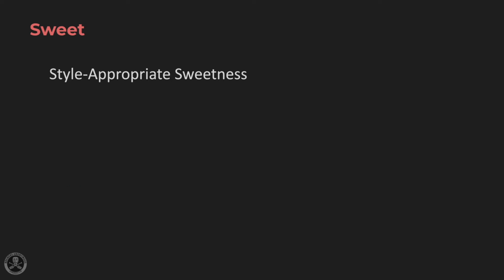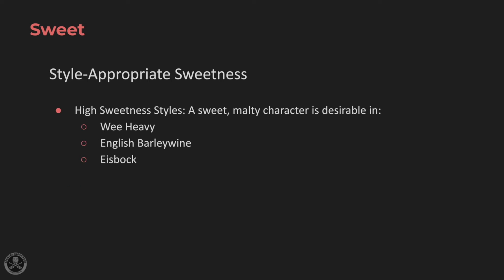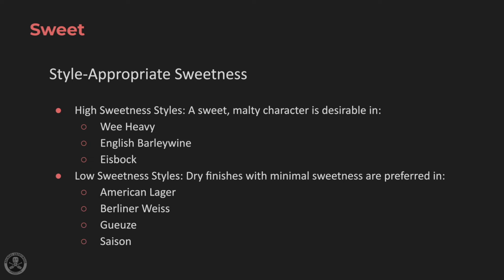Style appropriateness and sweetness. High sweetness and malty character is desirable in wee heavies, English barley wines, and icebock. Lower sweetness levels and dry finishes are expected in American lagers, Berliner Weisse, Gueuze, and Saisons.